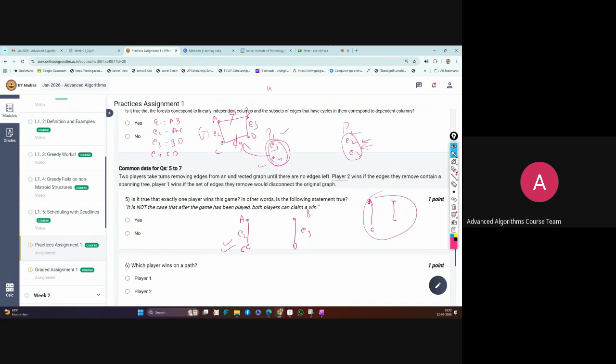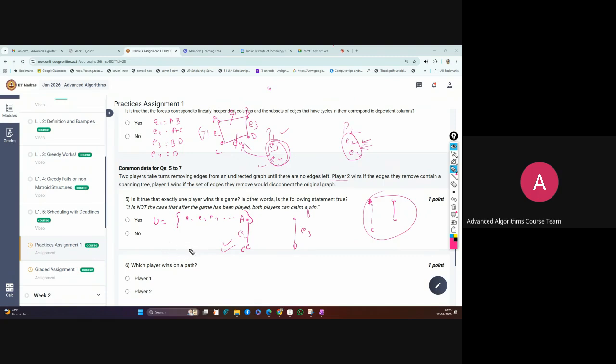Okay, so the professor discussed graphic matroid in one of the lectures. Yes, graphic matroids are covered. In a graphic matroid, you have one universal set, which is just the set of edges of the graph, correct? So all the edges E1, E2, E3. And what is the basis for a graphic matroid?